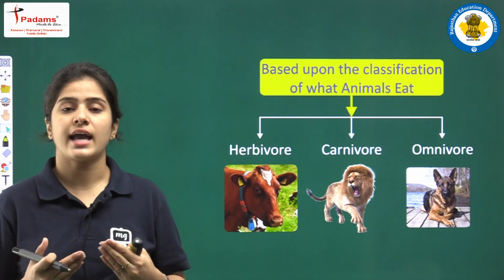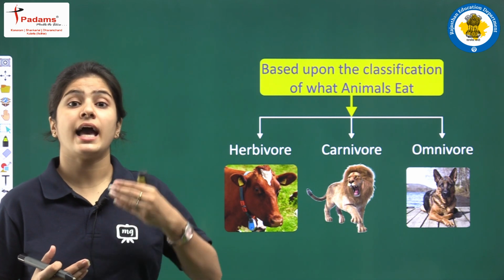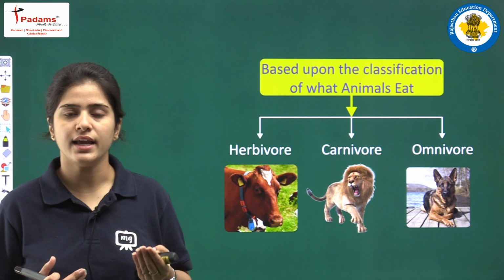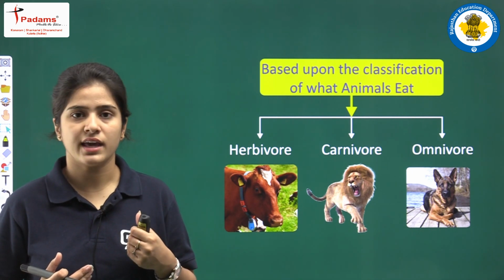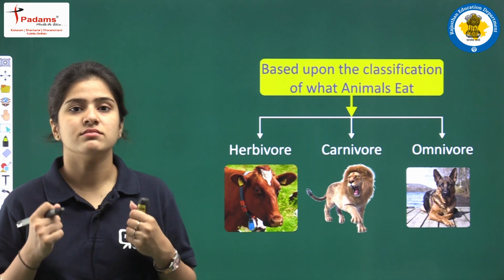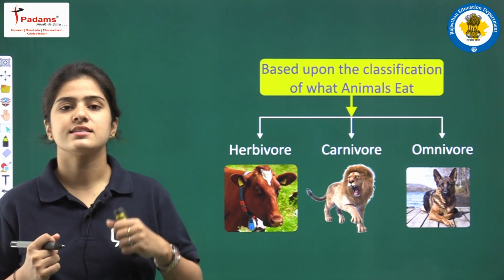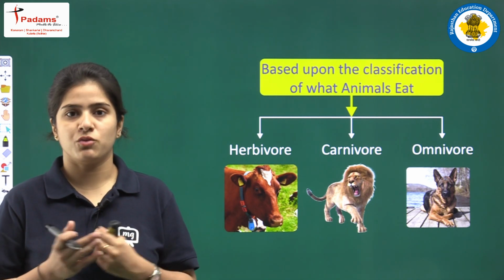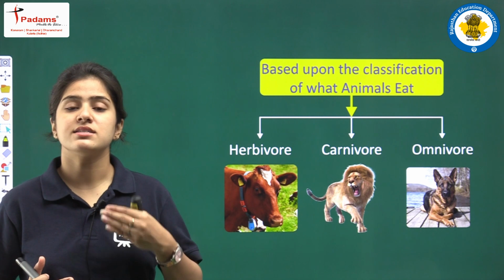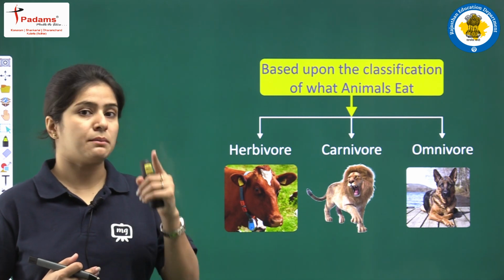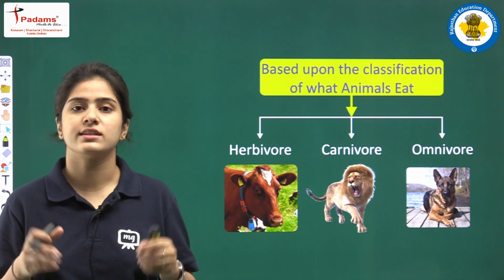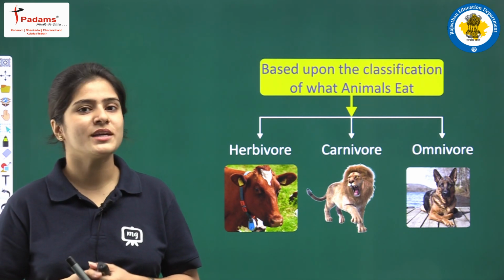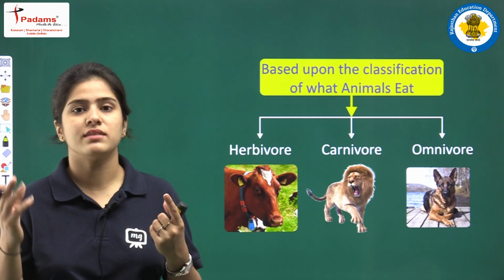Okay, the second category, children, carnivores. Carnivores are those organisms that depend upon animals, that eat animals, and that is why they are called carnivores. Okay, for example, lion, that eats only and only animals. This is example number 2. The third category, omnivores. These are the organisms that depend upon both the plant products and the animal products for their survival. For example, dog. Dog also eats pedigree and it is also eating some animal.